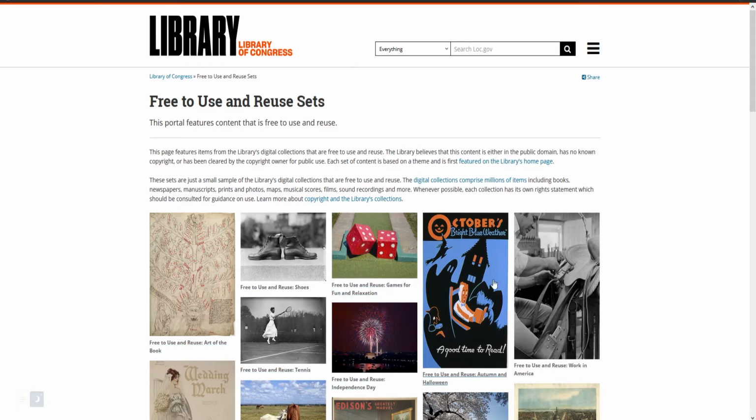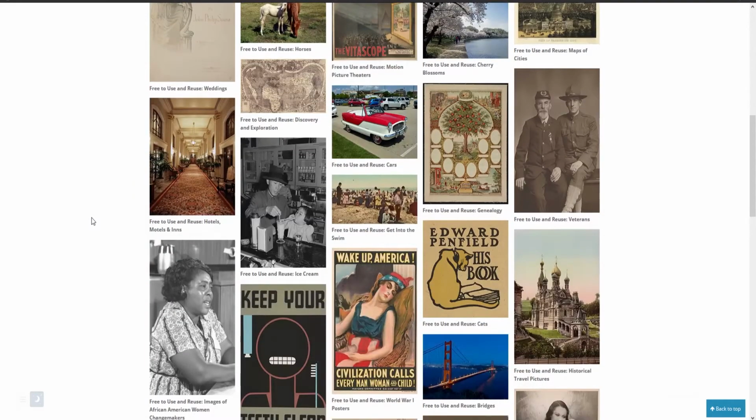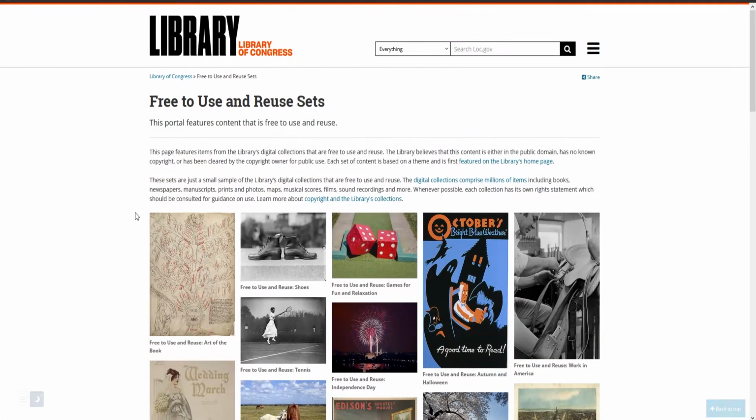Well, everything in this particular group is free to use and reuse because it's all been found to have either no licenses, no known copyrights, or has been cleared of copyrights by the owners. It's in the public domain. It can be used for anything. So you could find all kinds of old posters and photographs and just all kinds of historical stuff here.